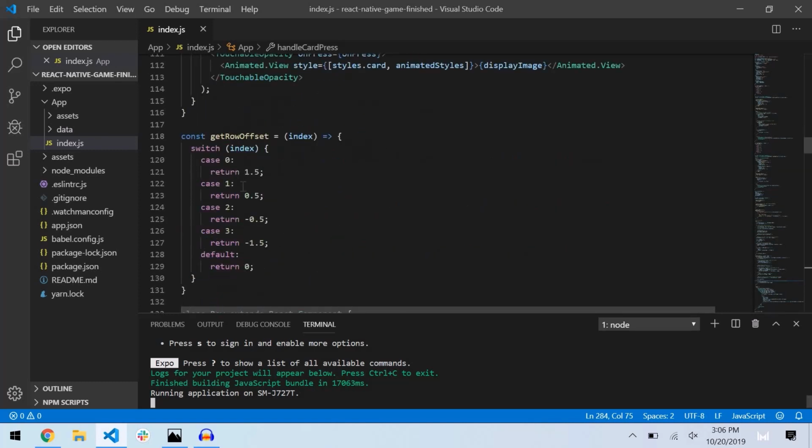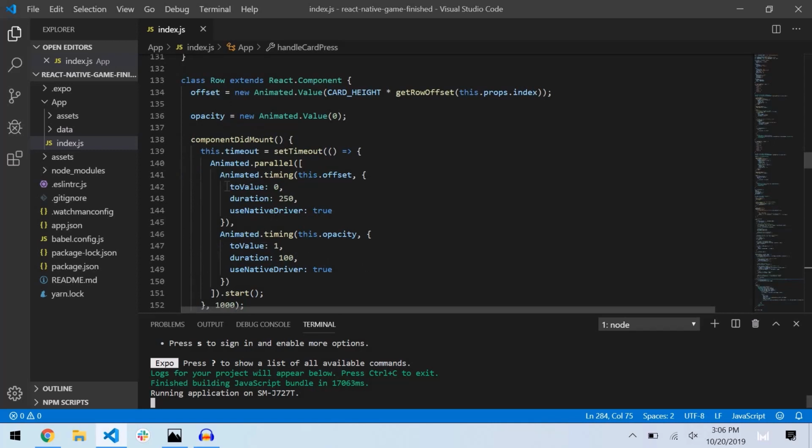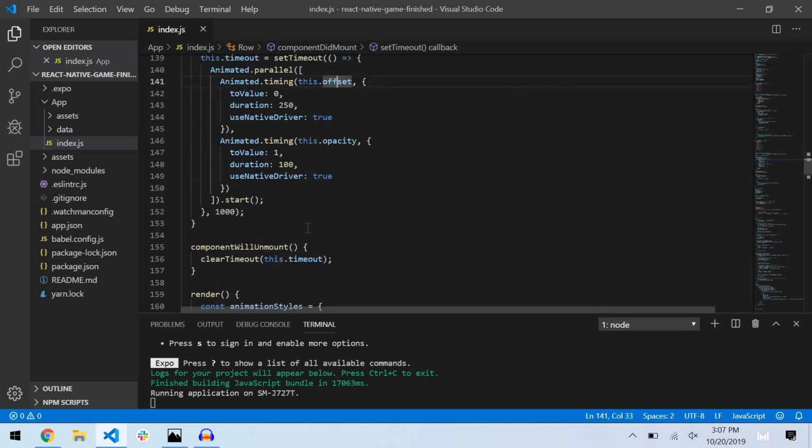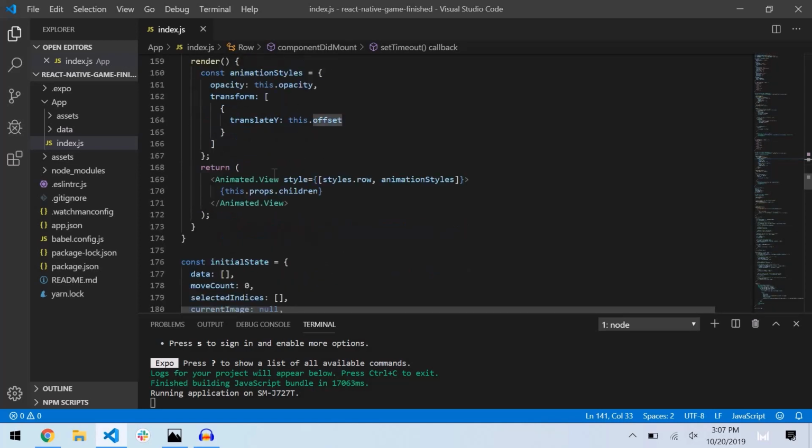Then we have the same thing for the row offset, and it's the same thing as the column. This section is for the offset, so it's shifting horizontally. No, sorry, this one's vertically. And then you have the opacity, so it's going from clear to fully visible. Then we just have this render, and again, just showing it.